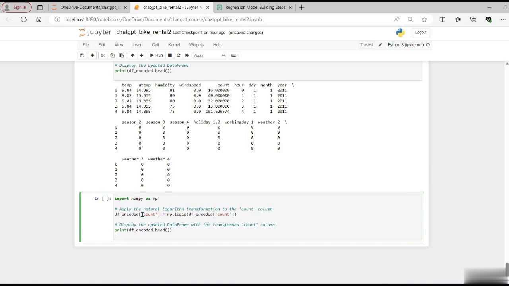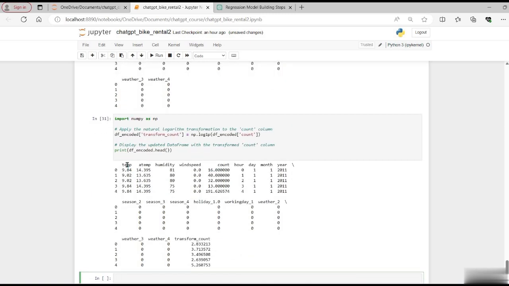But one thing you should notice is that it's storing this log value in the original variable called count. We don't want to store these new values in the original column. We will create a new column, let's say transform_count. So let's print the results now.